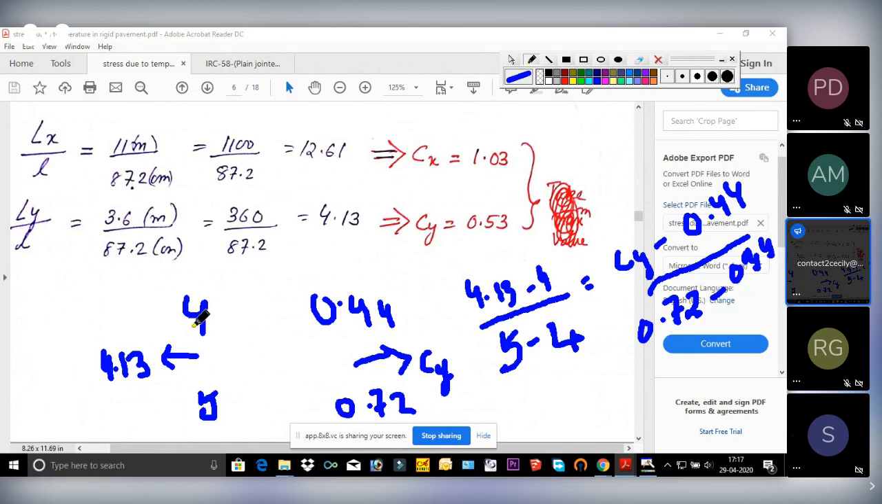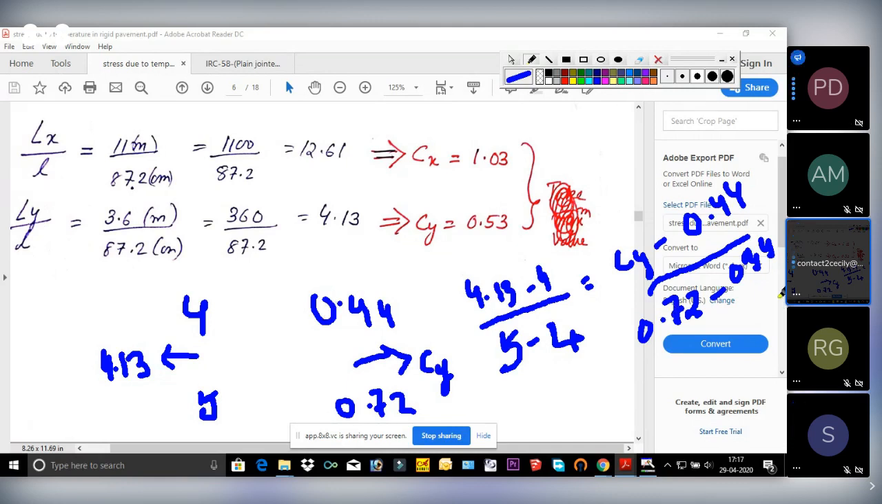See here, if we subtract these two, 4.13 minus 4, we have to subtract these two corresponding values, Cy minus 0.44. And if we are subtracting these two, then we have to subtract these two. So 5 minus 4 equals 0.72 minus 0.44.